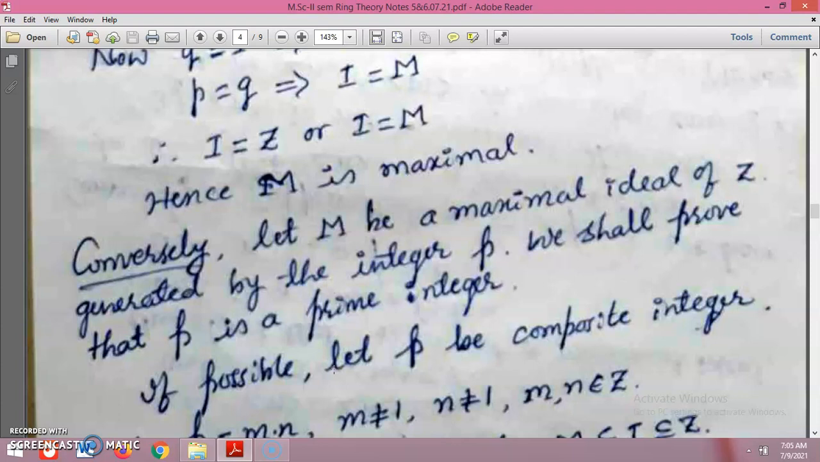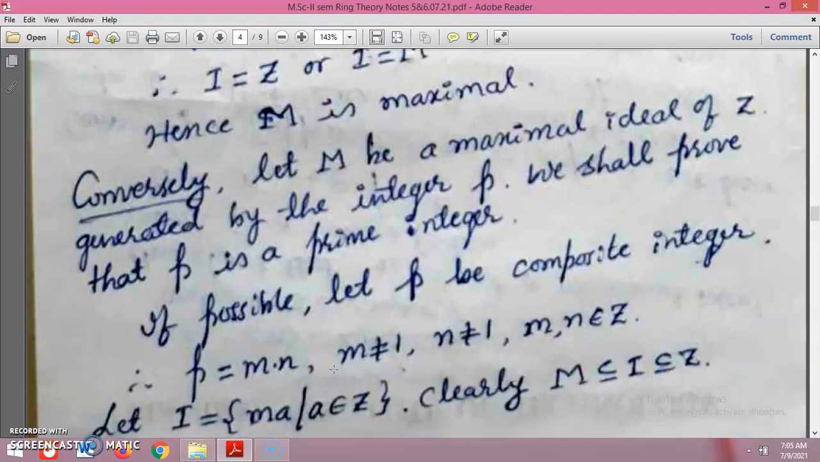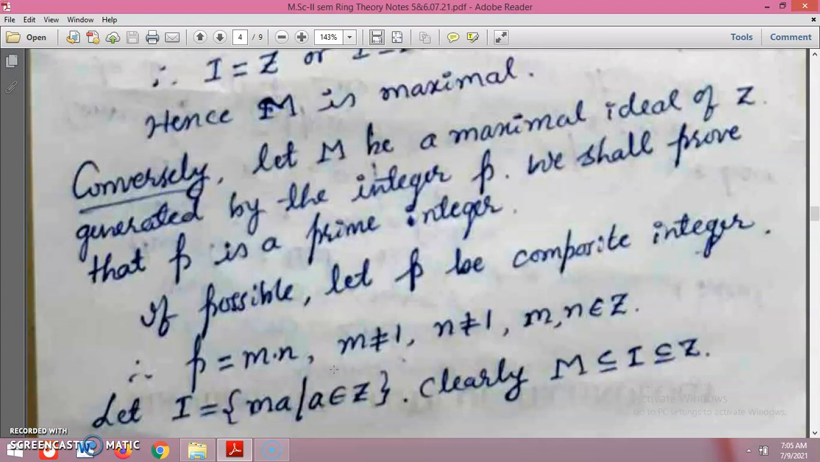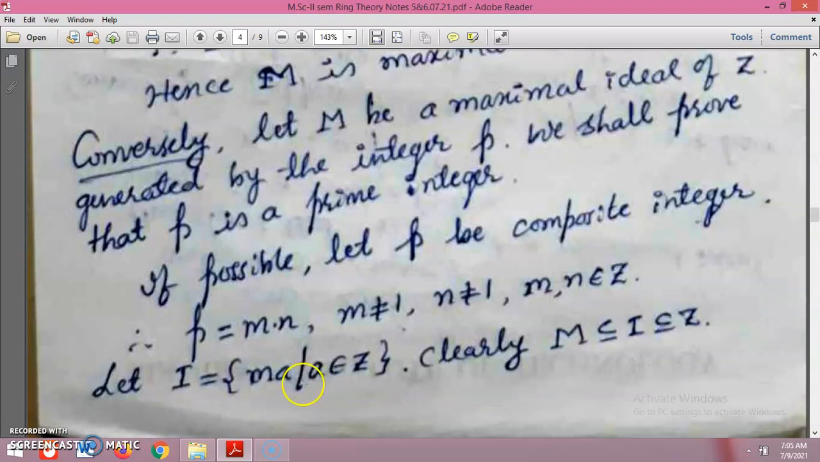Now we prove the converse part of this result. Let M be a maximal ideal of Z, generated by the integer p. We shall show that p is a prime integer. If possible, let p be a composite number, so that p can be expressed as the product of m and n, where m and n are non-unit integers.